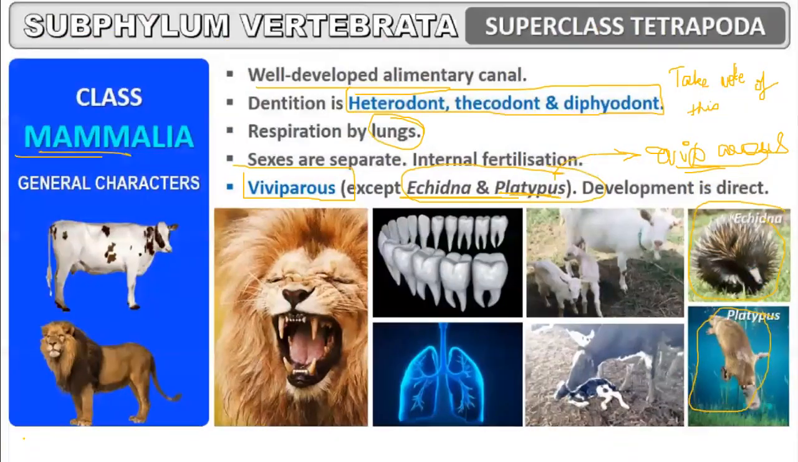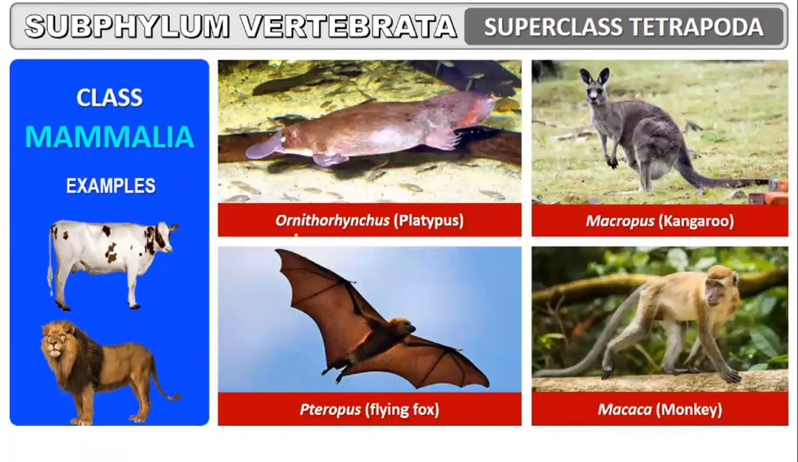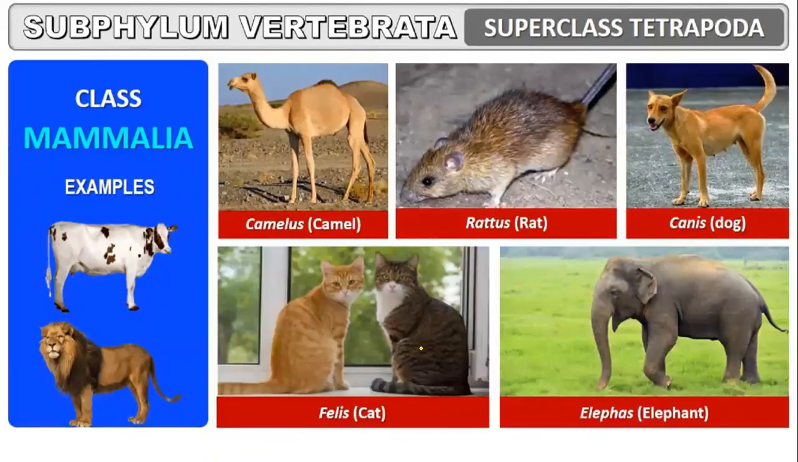Echidna and platypus. Okay, they show oviparous. So an exception: an oviparous mammal, platypus or echidna. Ornithorhynchus, platypus. Macropus, kangaroo. Pteropus, flying fox. Macaca, monkey. Camelus, camel. Rattus, rat. Canis, dog. Felis, cat. Elephas, elephant.